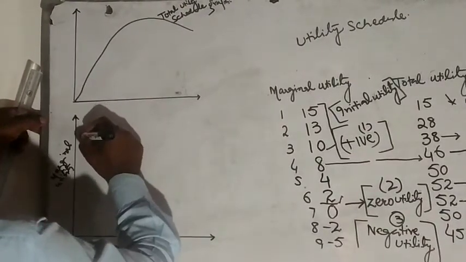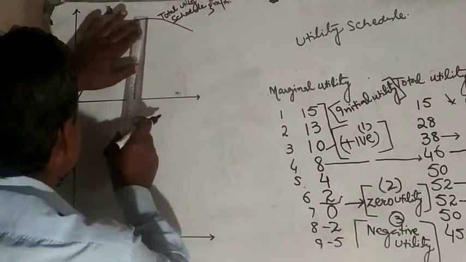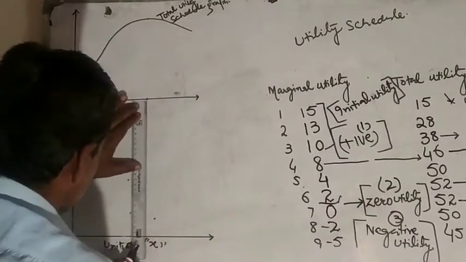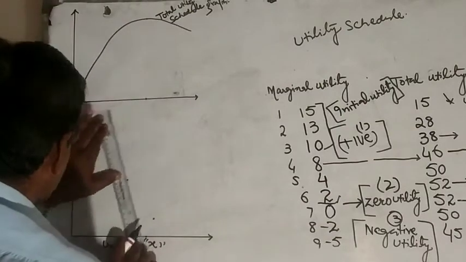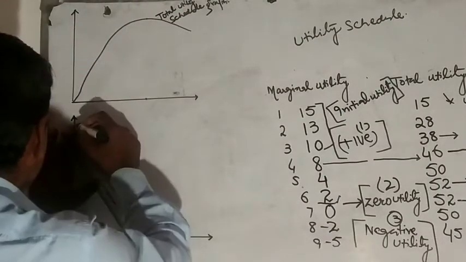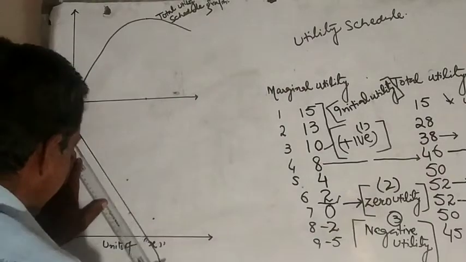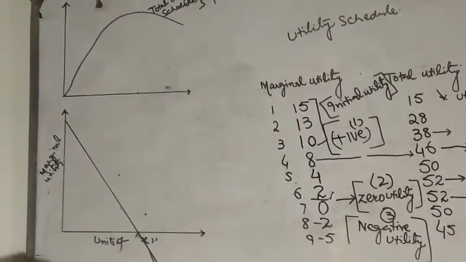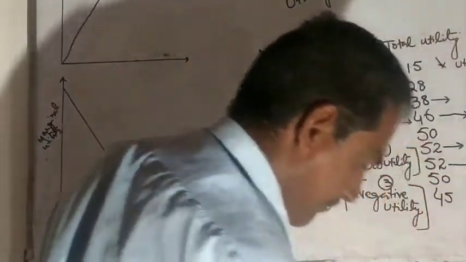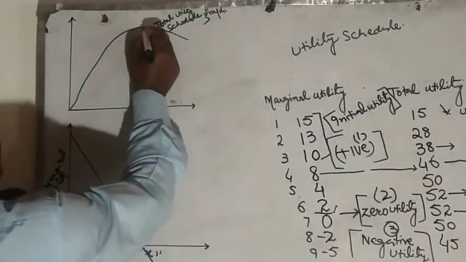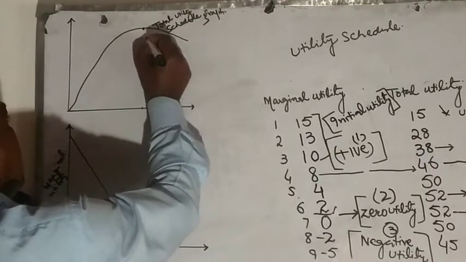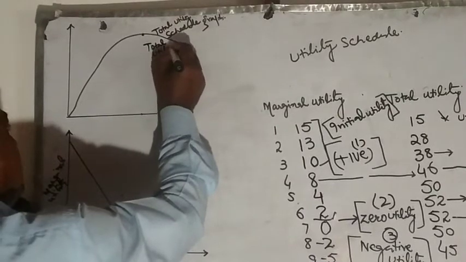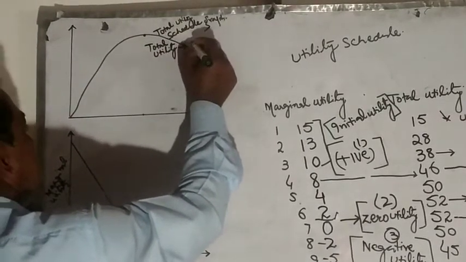And the marginal utility curve, since it is the maximum point, this is the total utility when its value is maximum.